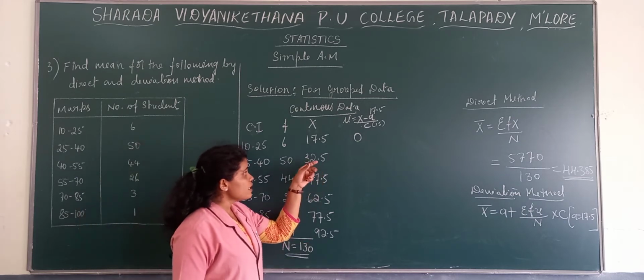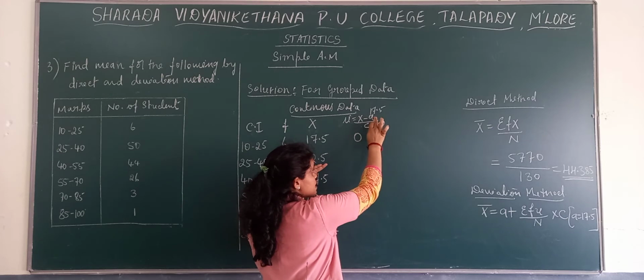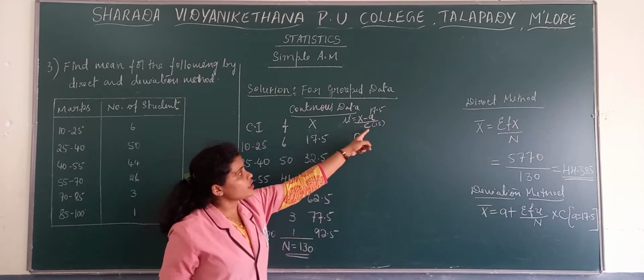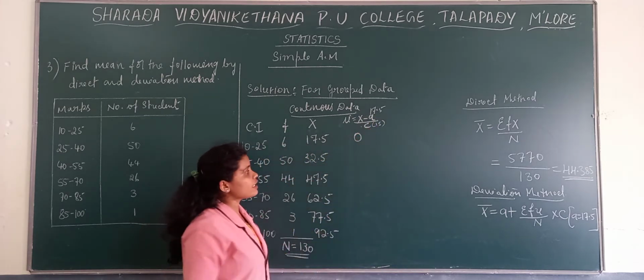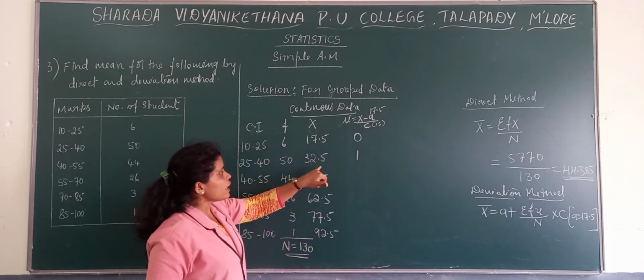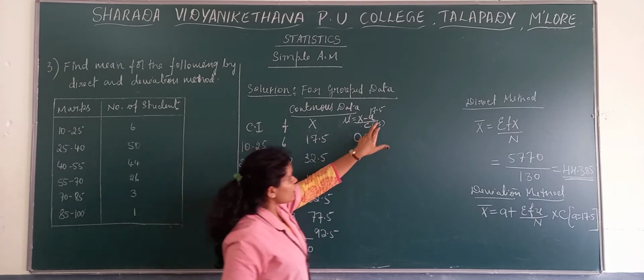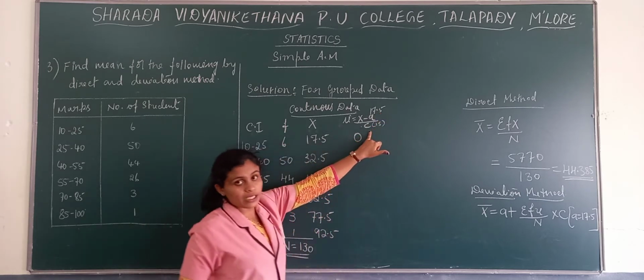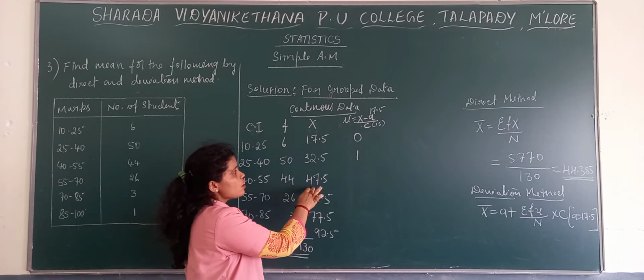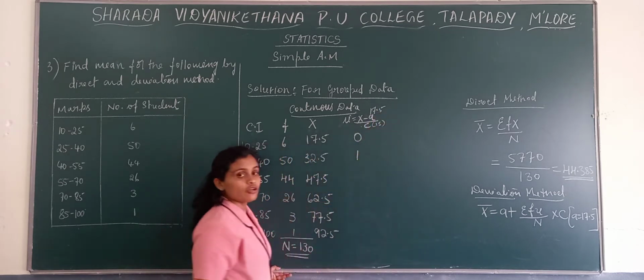Then next one, 32.5 minus 17.5 divided by 15. We get the value as 1. Next one, 47.5 minus 17.5 divided by 15.